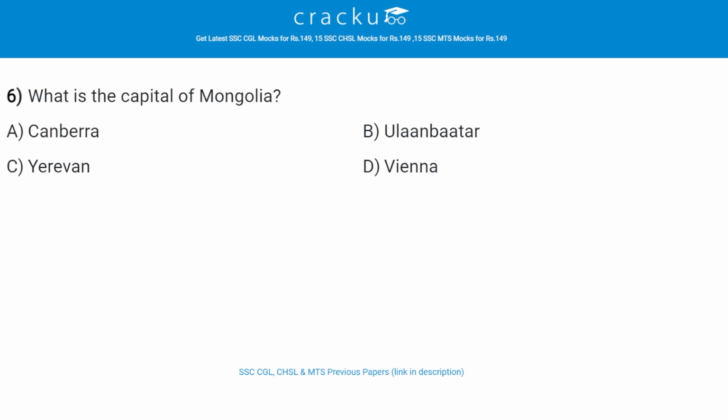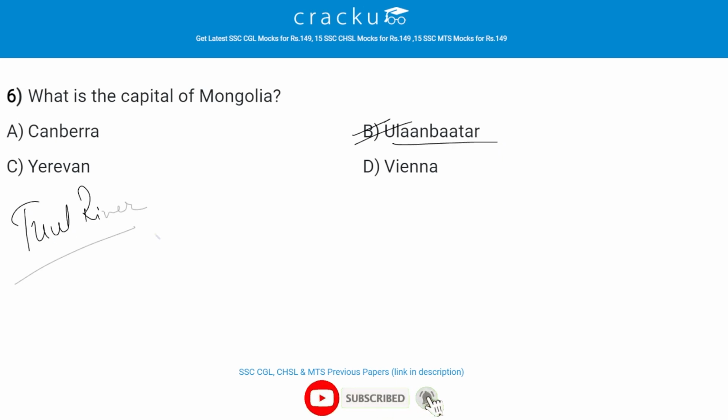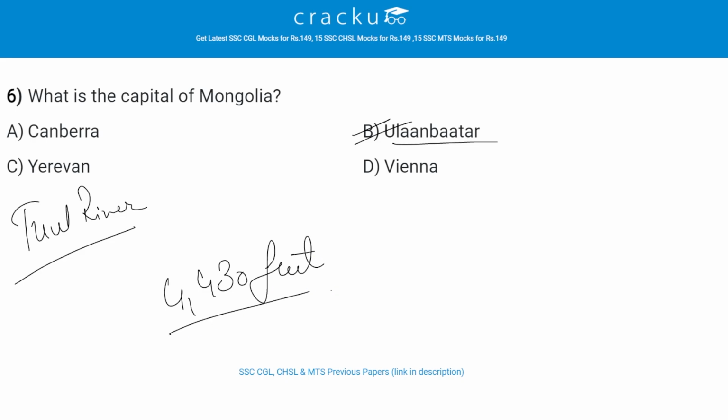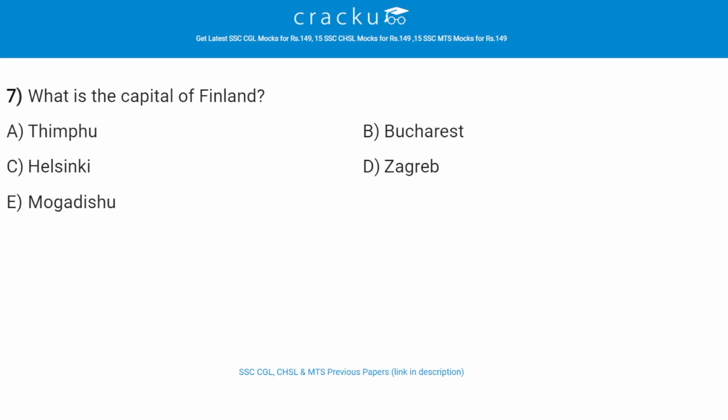What is the capital of Mongolia? The correct answer is B, that is Ulaanbaatar. It is situated on the Tuul River on a wide-swept plateau at an elevation of 4,430 feet.